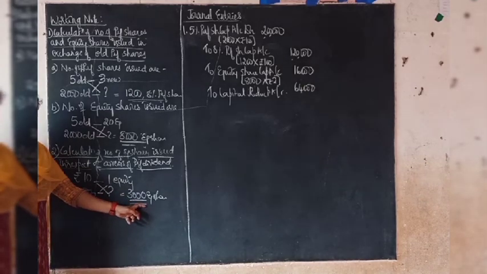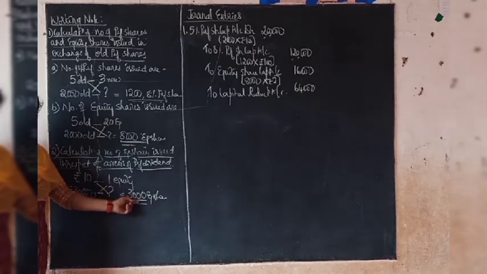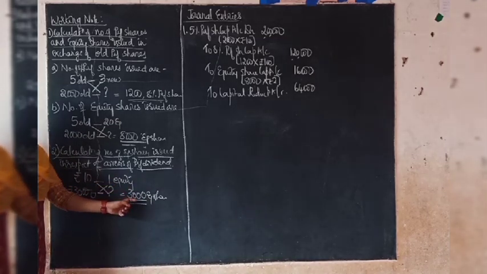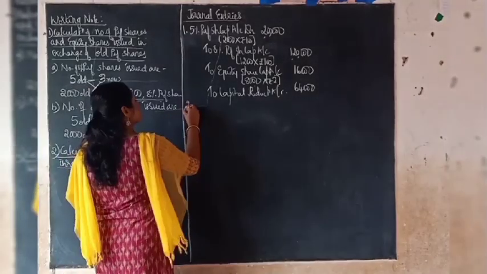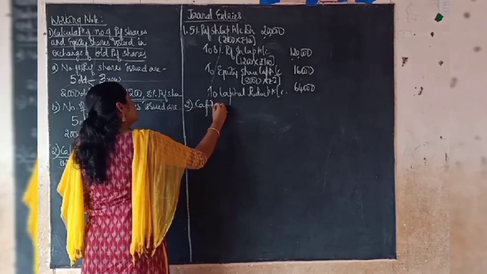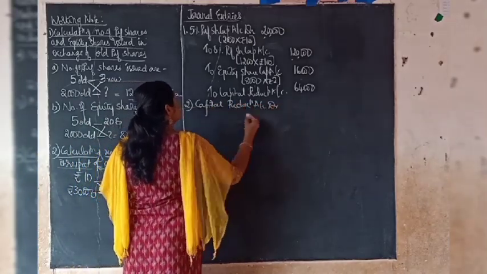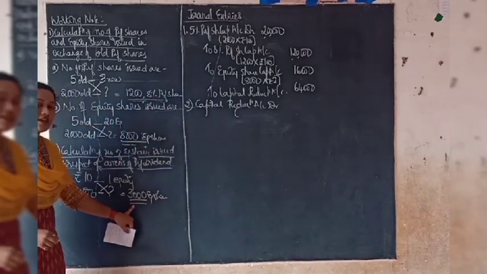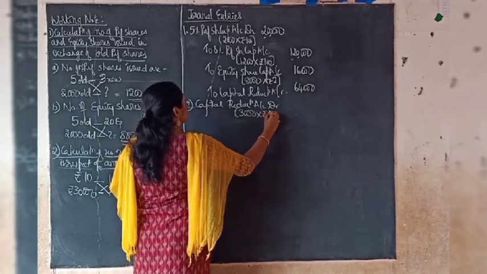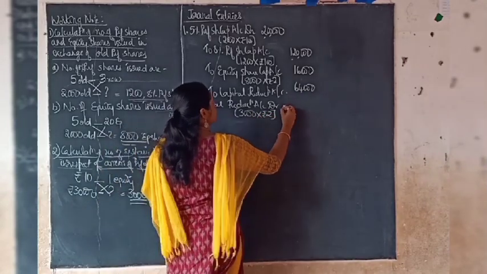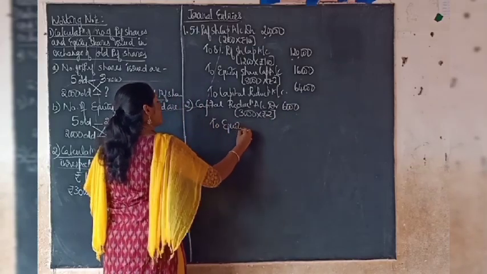So what is the journal entry we have to pass here? Utilizing the capital reduction account, you are issuing the equity share. So the entry will be capital reduction account debit to equity share capital account. Let me write the entry. Capital reduction account debit. What is the number of shares we are issuing here? 3,000 equity shares of rupees 2 each, which comes to 6,000. To equity share capital account.